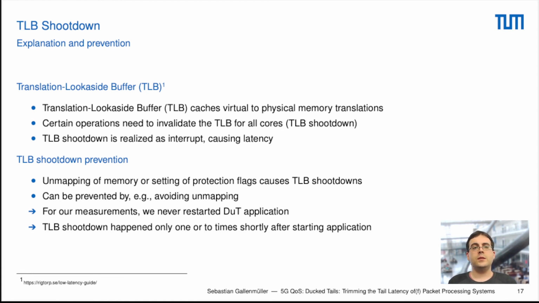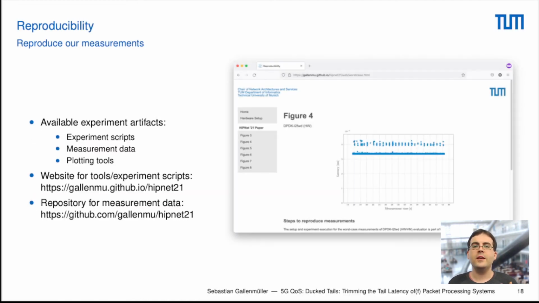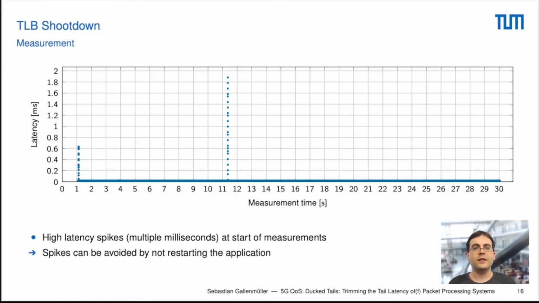In our use case, it was possible to prevent them because the Snabb forwarding program performed the unmapping operations only at the beginning of the application start. So we just started our application, and then we let this TLB shootdown happen. After that, we basically got the nice latency performance that we wanted to achieve. This can also be seen in this graph. There we can see that only at the beginning we have these TLB shootdowns that cause these high latencies, and after that we basically get our nice performance again.